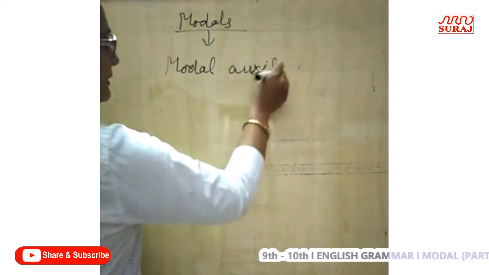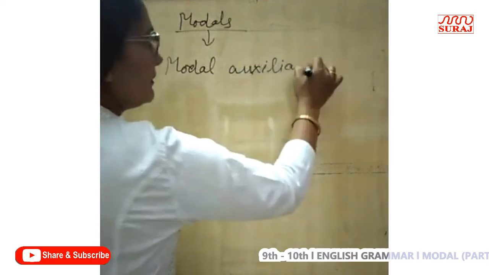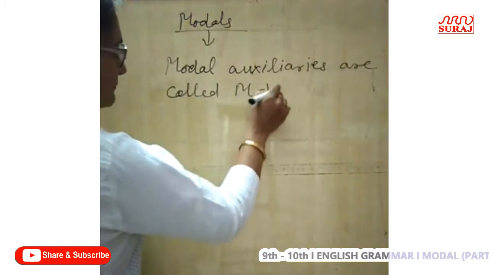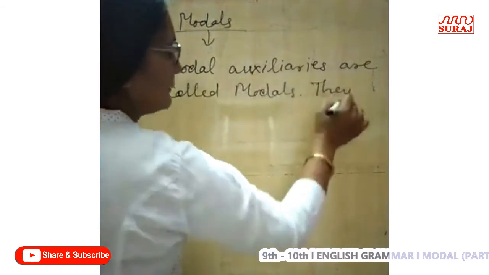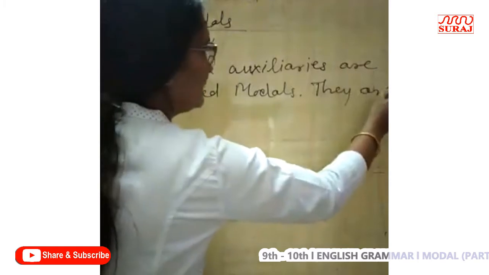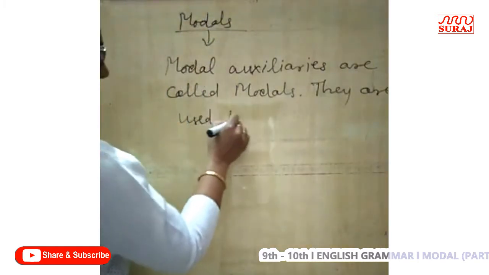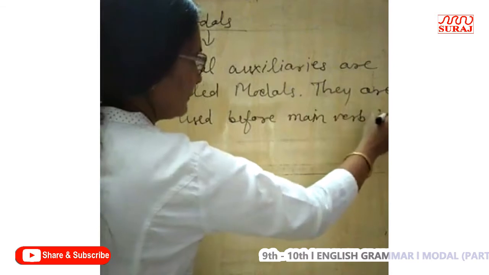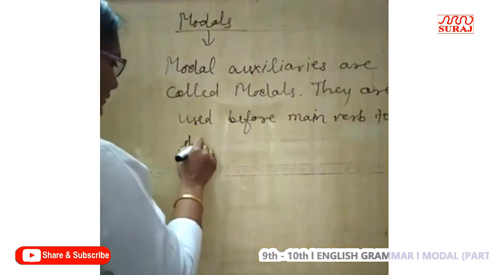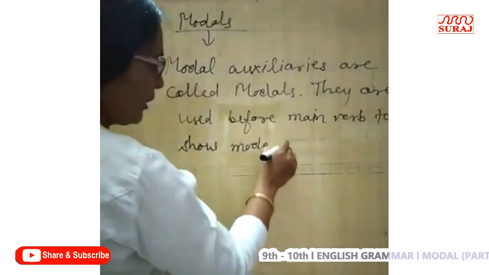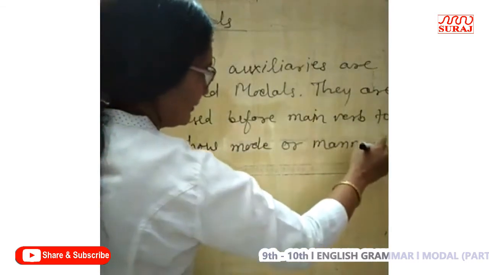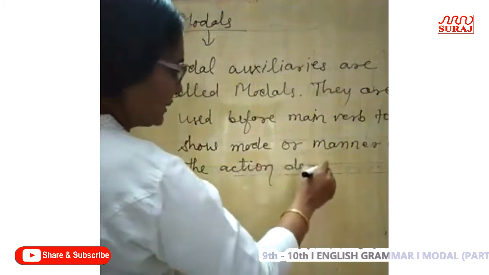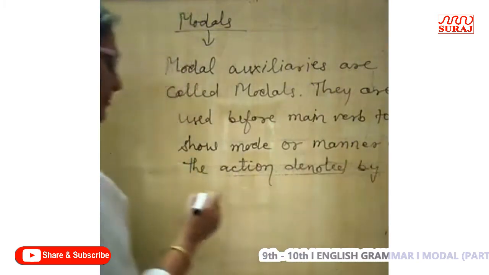Modal auxiliaries are called modals. They are used before the main verb to show mode or manner of the action denoted by the main verb.